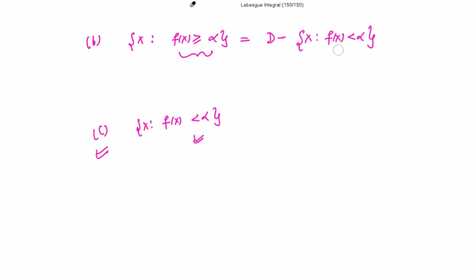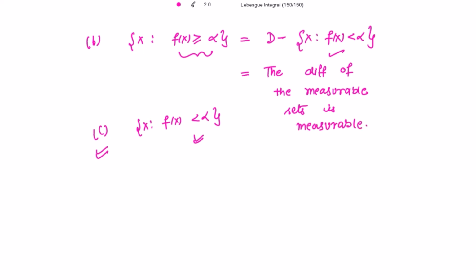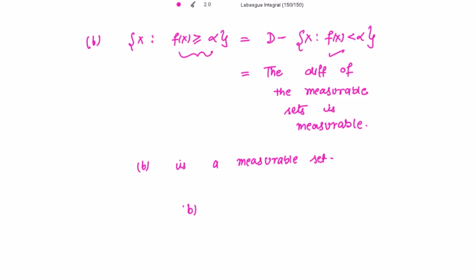And because it is again the difference of measurable sets, and the difference of measurable sets is measurable, using the C part we have shown that the B part is measurable. So B part is a measurable set. So we have shown that B is equivalent to C.